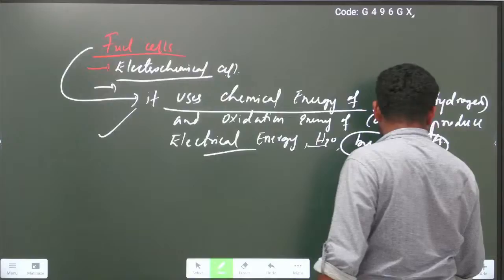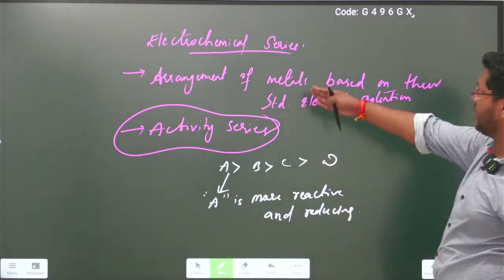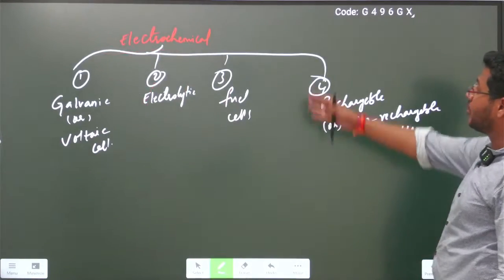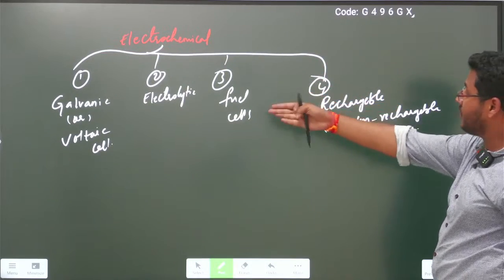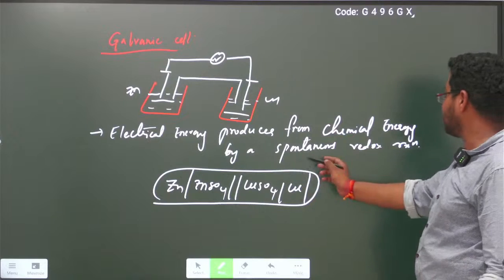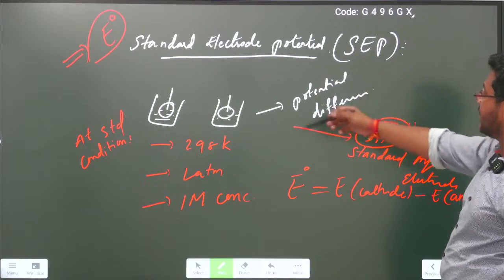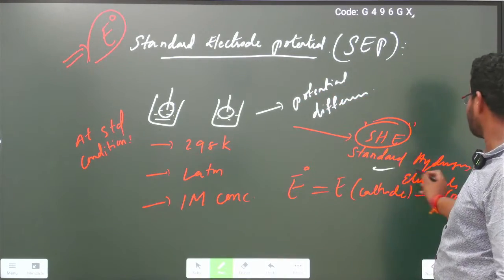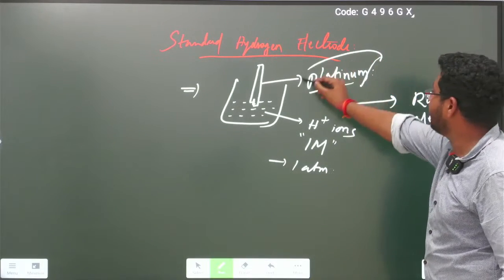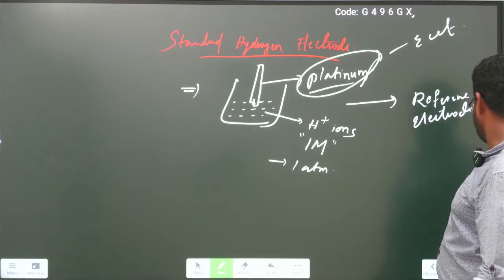And now in this we have discussed electrochemical cells. We know what electrochemical cells are. Simply, an electrochemical cell means a device, and 4 types are there. And next, what is known as a galvanic cell? Simply, it works by a spontaneous redox reaction, with standard electrode potential at standard conditions with reference to the standard hydrogen electrode. Standard hydrogen electrode means platinum. This is one of the important questions for ECET, H plus reference electrode.